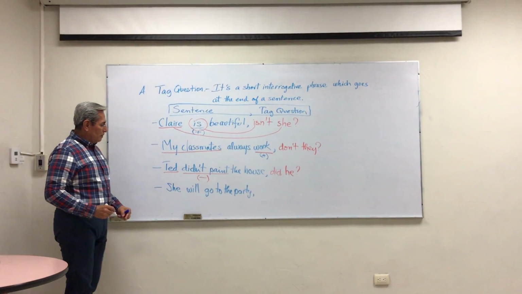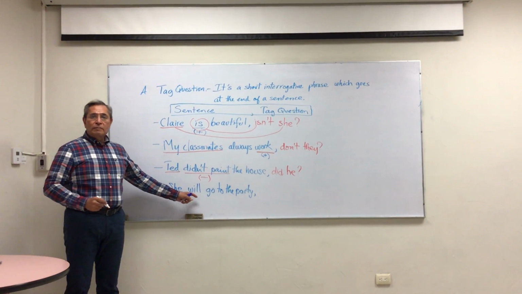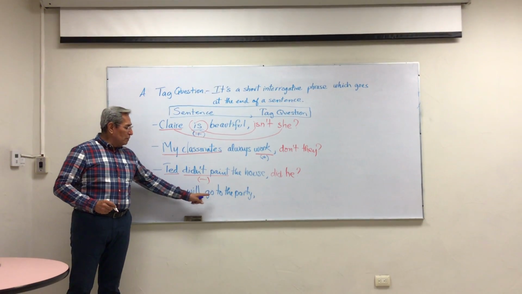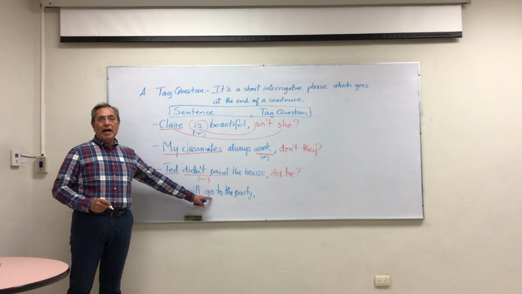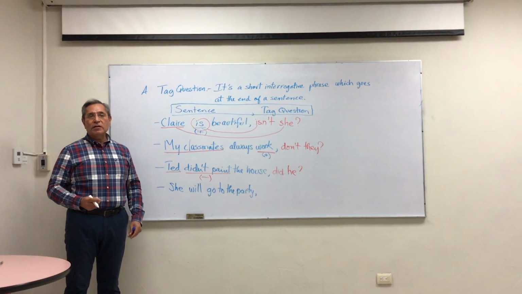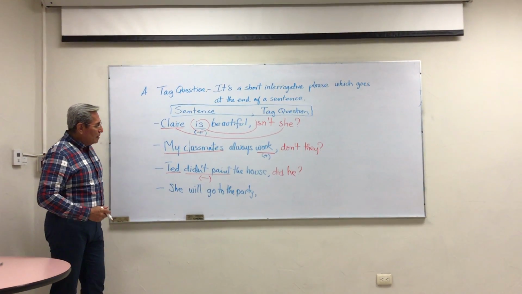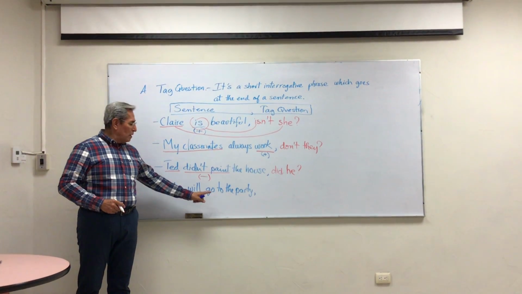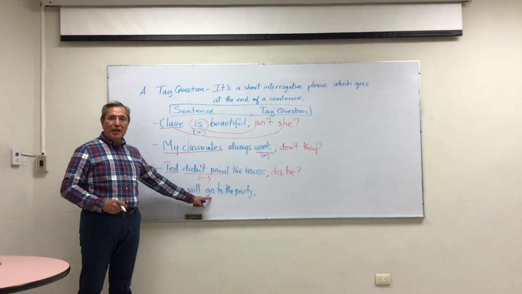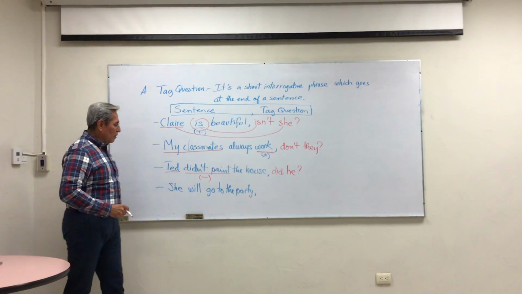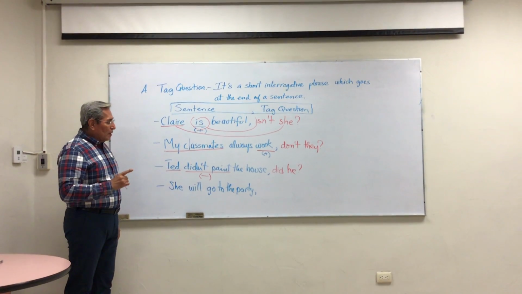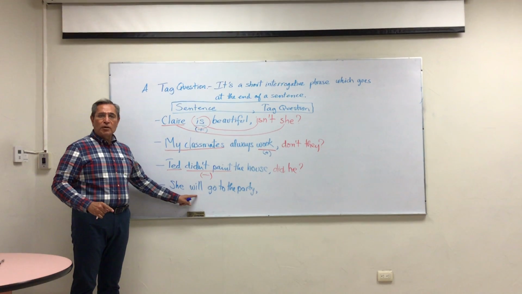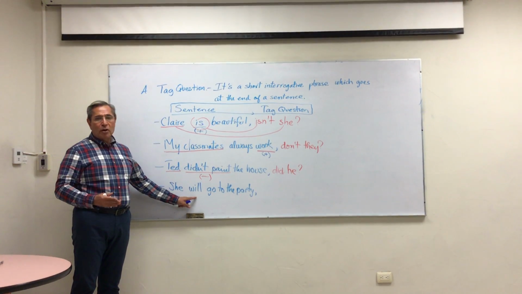And in the last one, we have the modal auxiliary will and the base form of the action, right? It's a modal of deduction. So this time we have two verbs, a modal verb and the main action, right? So to make the tag question, we have to use the first one. Obviously, it's the modal verb.